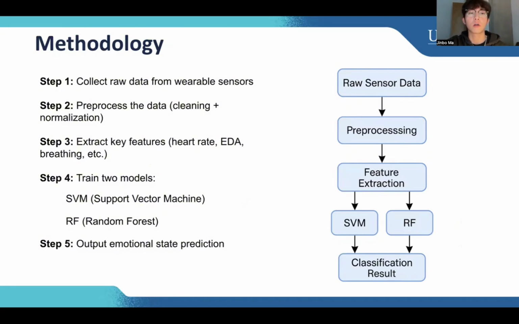Next, I'm going to the methodology. This is my flow chart. The first step is collecting raw data from the wearable sensors. The second step is preprocessing the data, like cleaning and normalization. Next, I extract key features like heart rate, EDA, and others. Then I train two models, which I mentioned before, SVM and RF, which is random forest. Step five is the output. So this is my workflow chart.